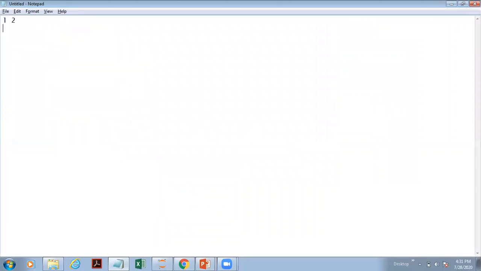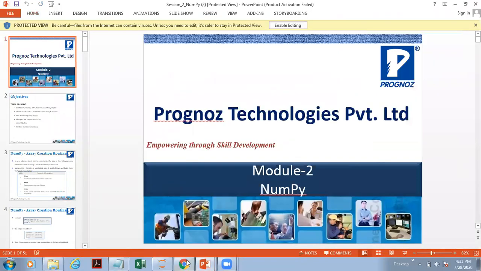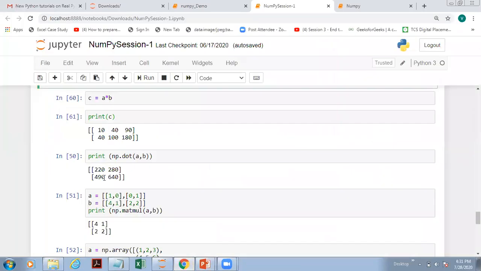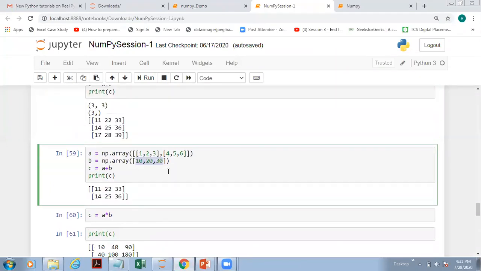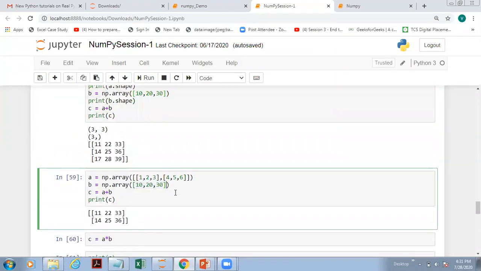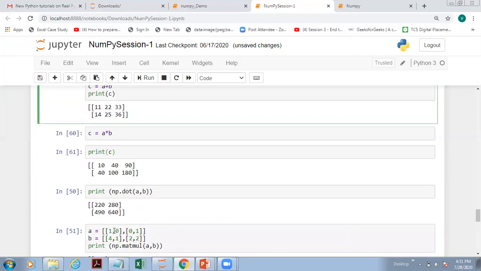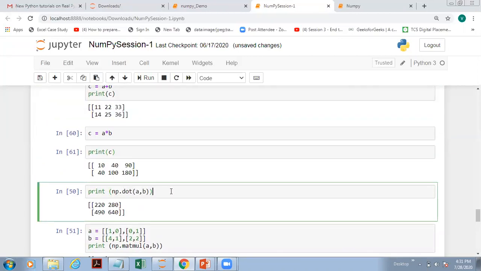So if I have 1, 2, 3 and 4. Suppose this is my first matrix and it is being multiplied with say 10, 2. Let me take the same data, so we will be able to match it with our result. This is a bigger one, so let me take a smaller one.